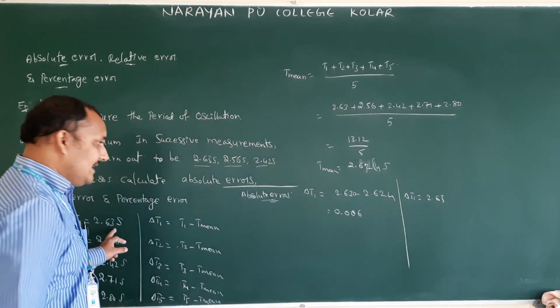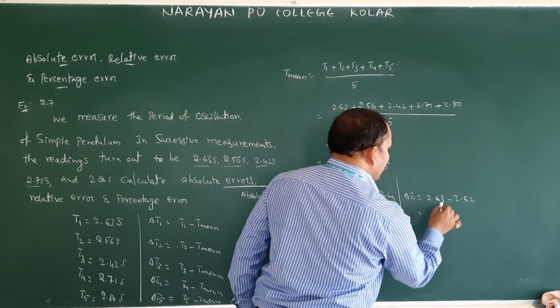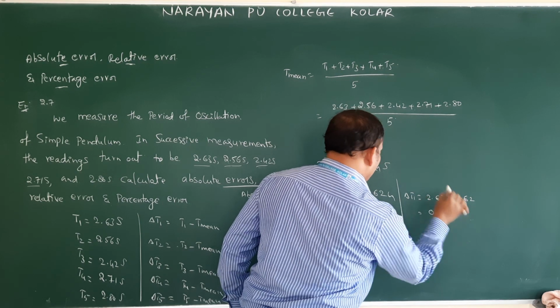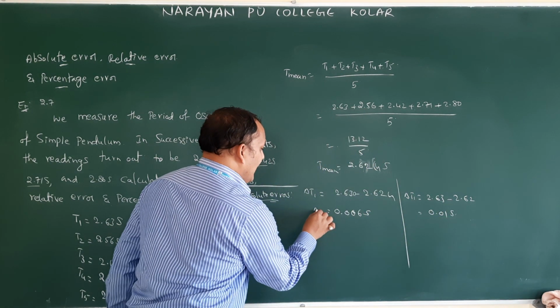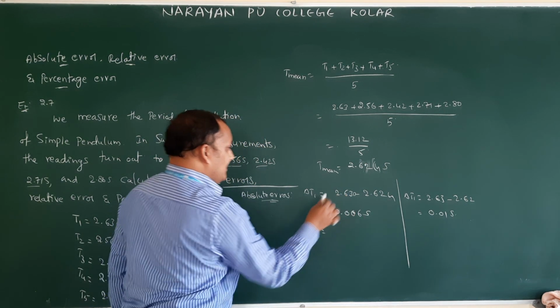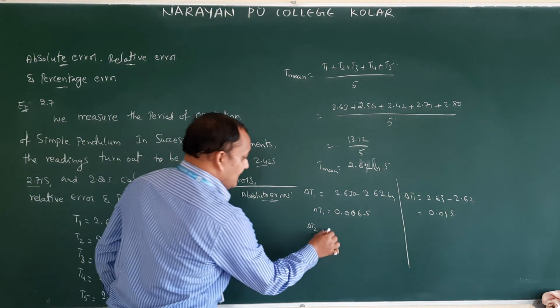2.63. This is nothing but the T1 value. T mean value 2.62. 3 minus 2, 1. Therefore 0.01 second. This is delta T1. Delta T2 means, what is the equation? T2 minus T mean. What is the T2 value? 2.56.